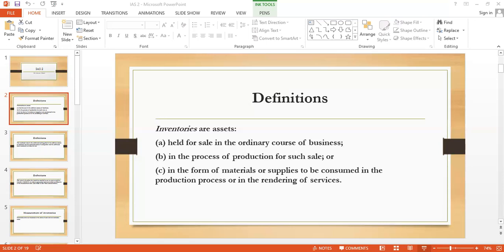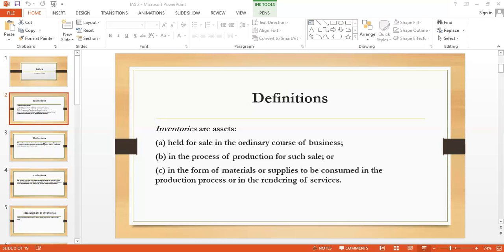An entity shall use the same cost formula for all inventories having a similar nature and use to the entity. But for those items which are different in nature or use, different cost formulas may be justified. It means if you have different types of inventories, for one type you can use FIFO, for another type you can use the average formula.